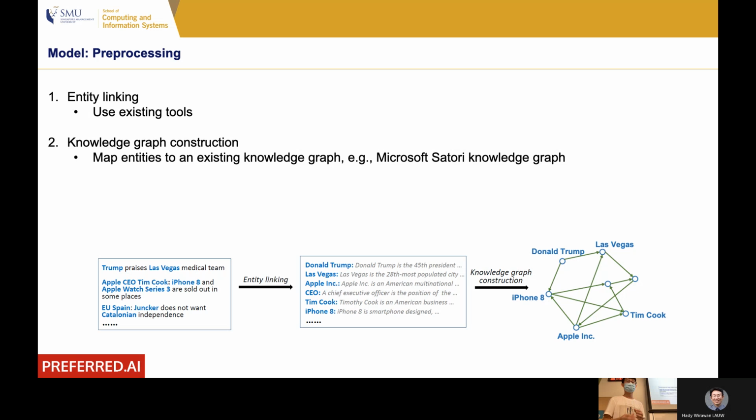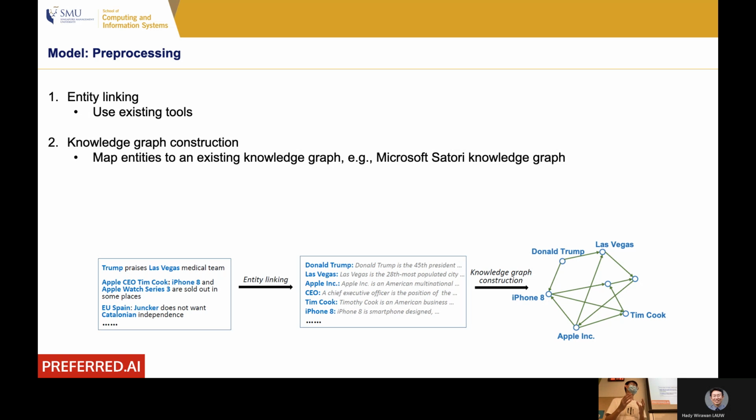The next step is to construct a knowledge graph based on the entities we extract from news articles. We also use some existing knowledge graphs from commercial companies to construct our own knowledge graph. Now we have already extracted the entities from news articles, and then we map the extracted entities to the existing knowledge graph.